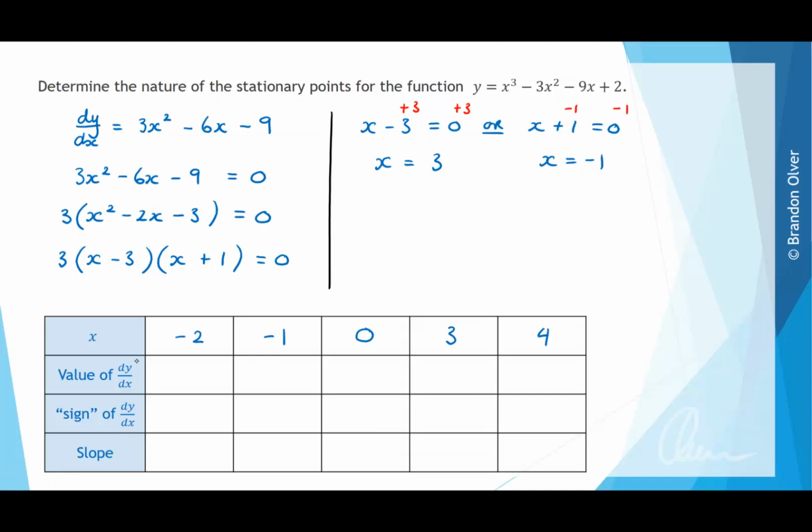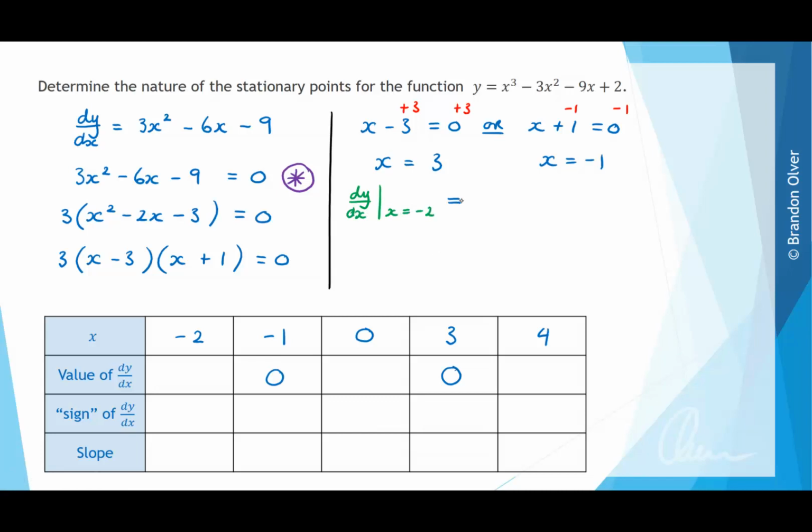Next up, we need to find the value of the derivative for each of these values. However, we know that the derivative is simply 0 for negative 1 and 3, and that's because they are the values of x that came out of this equation when we solved the derivative equal to 0. So now we need to find the value of dy dx, so the value of the derivative when x is equal to minus 2. So that's a notation we can use for that.